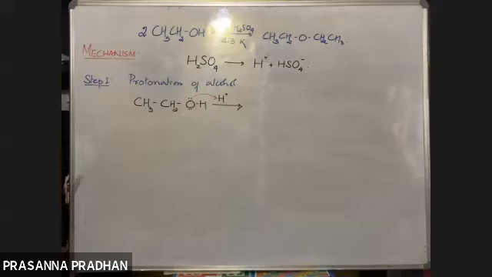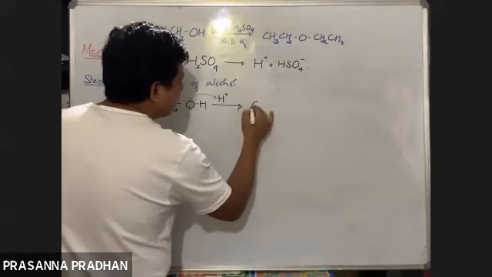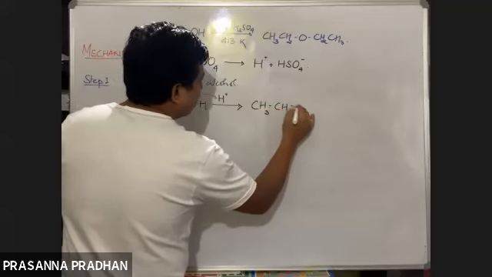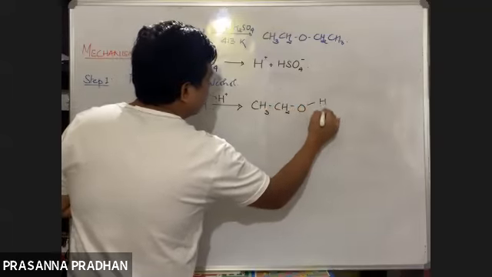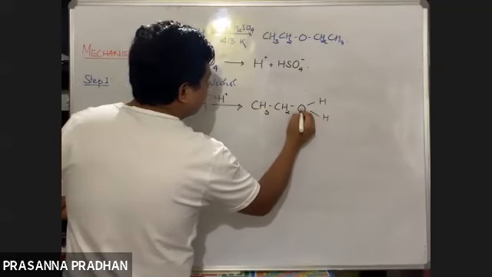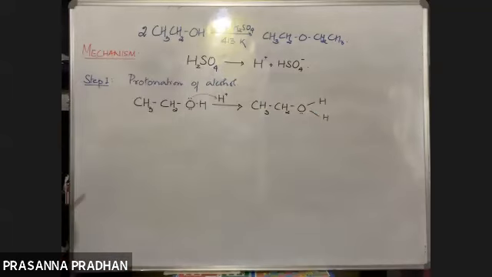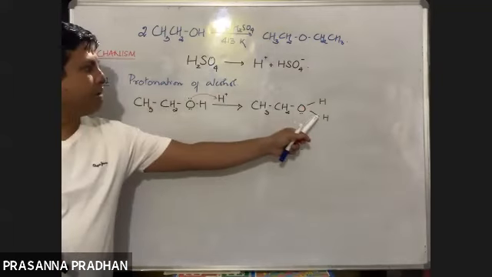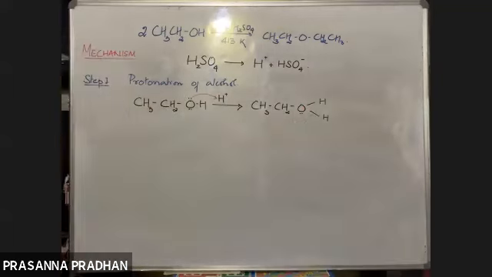So whatever species will be formed now, CH3CH2, we have oxygen. One lone pair is used to form a bond with this hydrogen, so oxygen contains only one lone pair now. Tell me, how many electrons does this oxygen contain in its outermost shell now?